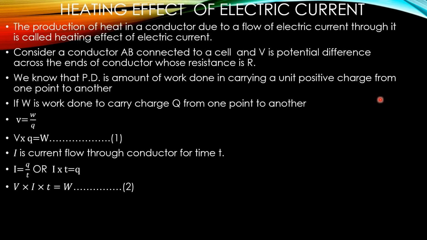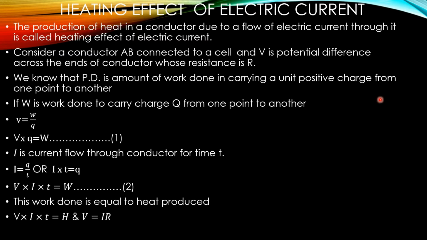So V into I into T equals what? W. In the first equation, V into Q equals W, and Q is replaced by I T. So V into I into T becomes W. This work done is equal to heat produced. So V into I into T equals H. But what is Ohm's law? R equals V upon I, or V equals I R.